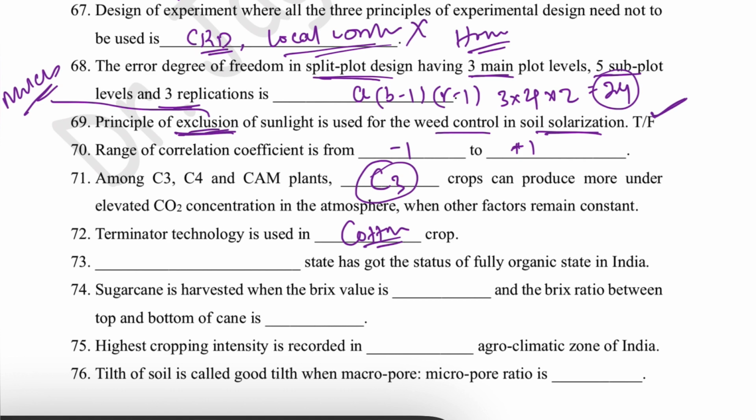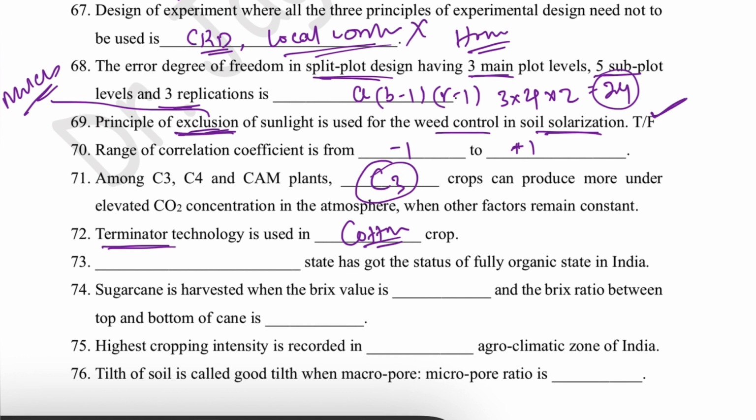It will not germinate, it will not be viable enough, or it will produce a plant which will not produce cotton economically. So that is terminator technology. It terminates the regeneration, so that you have to purchase seed again from the company.